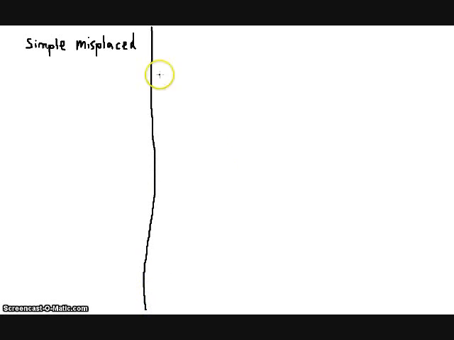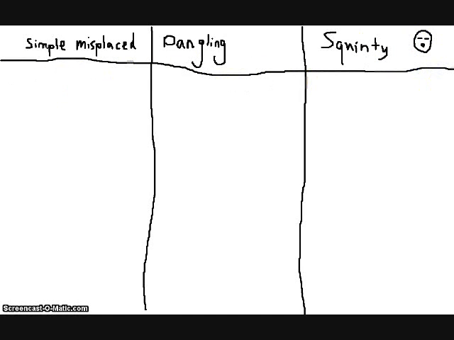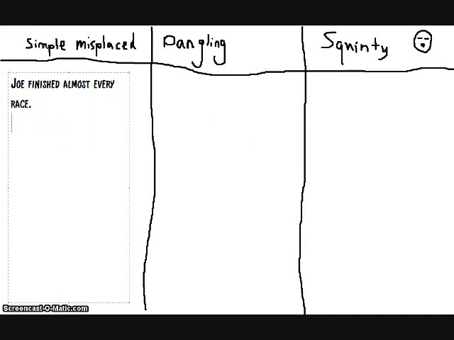First one is simple misplaced modifier. Second one is a dangling misplaced modifier. And the third one is a squinty misplaced modifier. An example of the simple misplaced would be Joe finished almost every race versus Joe almost finished every race.